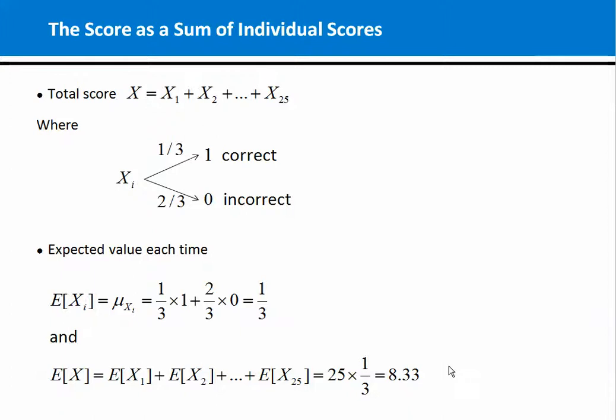In the next part of this video, we will see how to use this way of thinking to get the standard deviation of the distribution.